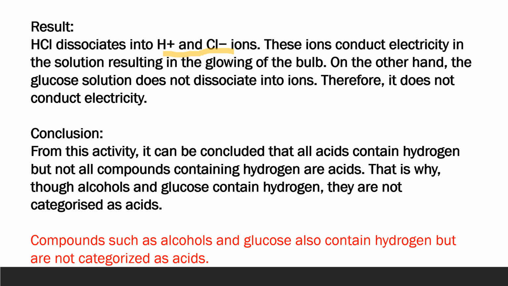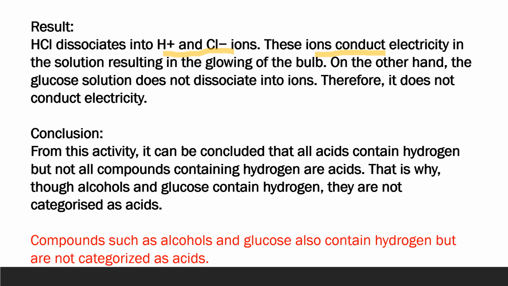Why does this happen? Because for the flow of electricity some kind of ions are required, and these ions are produced by the acid because acid has a tendency to dissociate and give H ions. On the other hand, glucose solution does not dissociate into its ions, therefore it does not conduct electricity. Acids basically behave as electrolytes and therefore they dissociate into ions, and this property of acids results in their conduction of electricity and the bulb glows in this experiment.